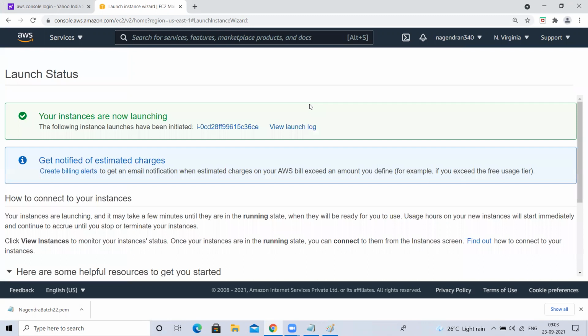Now, can you download that PEM file? For example, I already have it. I want to download once again. Can I download now? This is the interview question. Can I download now? No, sir. It is one-time downloadable. That is the reason you have to save it at a proper place, a secret place, and keep it safe. Because once you lose it, that's gone. You cannot get it back. This is one interview question.